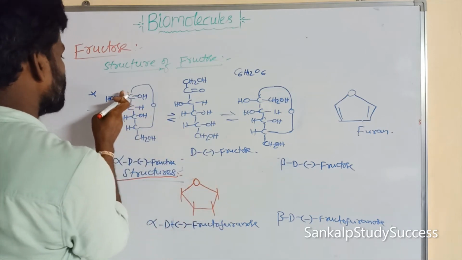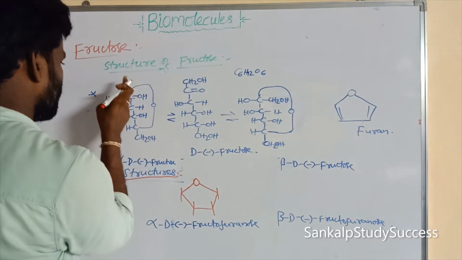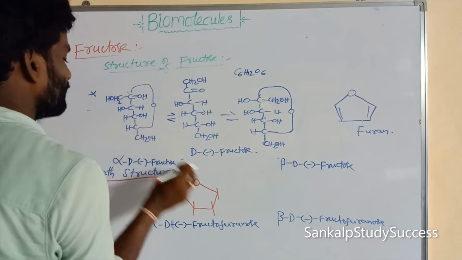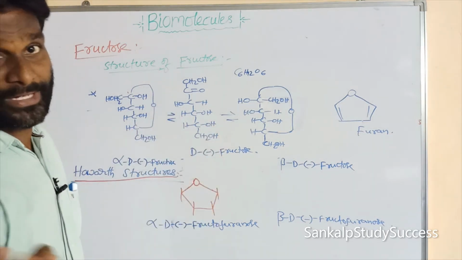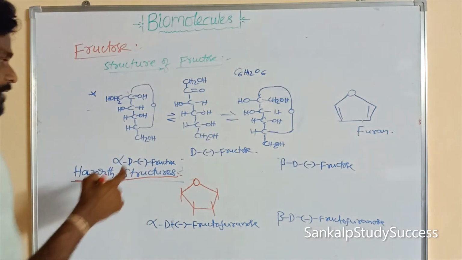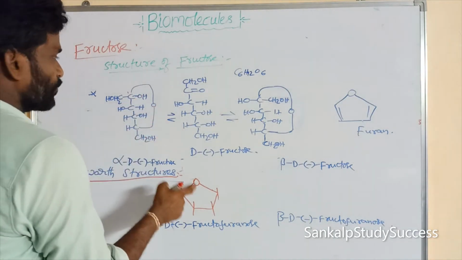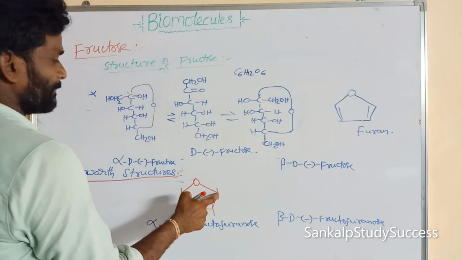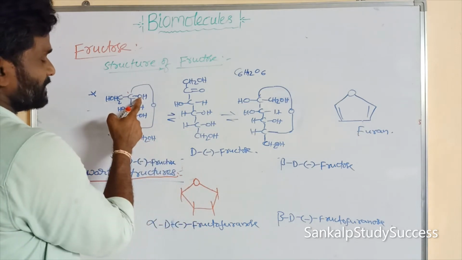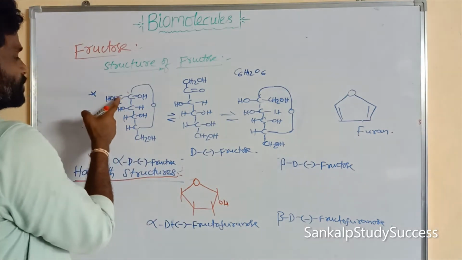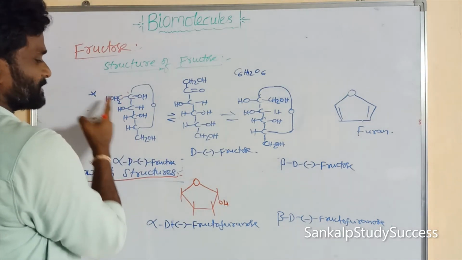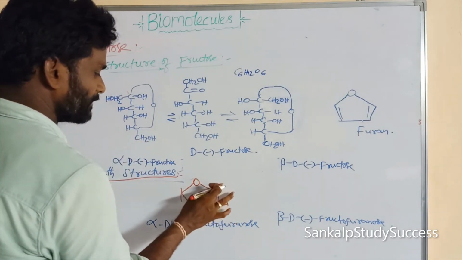If the left side substituent in the Fischer projection, it can be written above the plane of the ring structure. Okay, now this is O, next goes to this carbon. So this OH is present on the right side, that can be written below. Here the CH2OH that is present on the left side can be written above the plane.